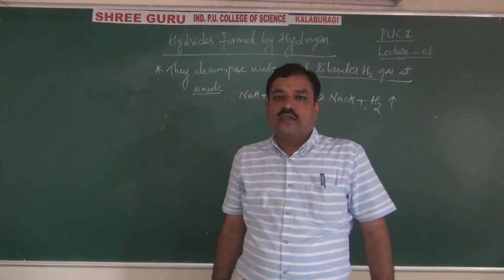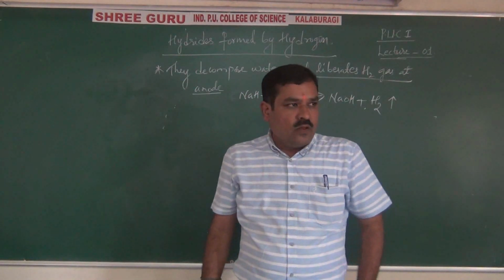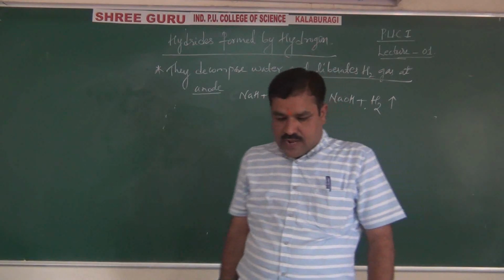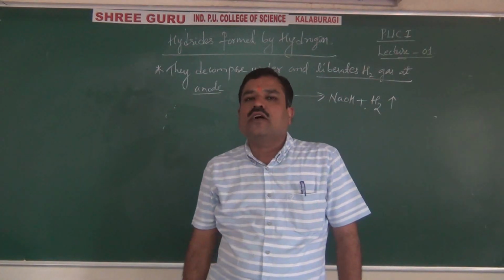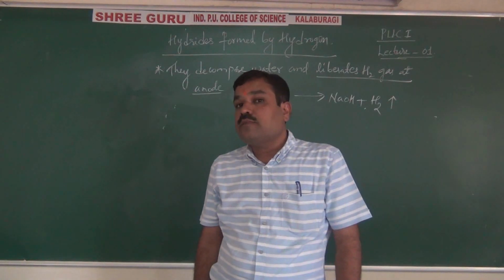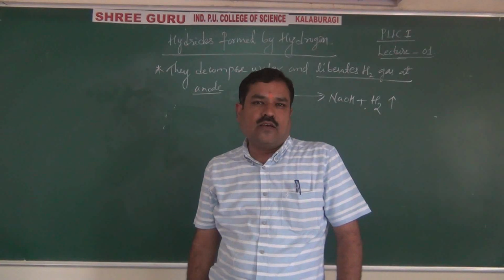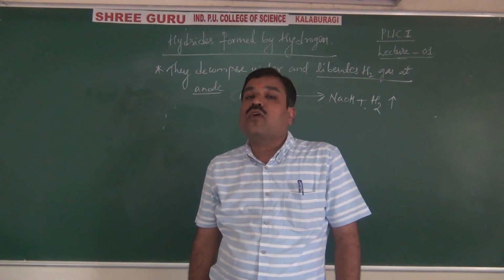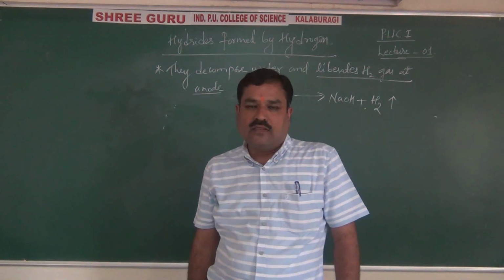In the first lecture, I already told you about hydrides, ionic hydrides. These are hydrides formed by the reaction between hydrogen gas and alkali and alkaline earth metals, except beryllium and magnesium, which have an electronegativity difference less than that of hydrogen, 2.1.